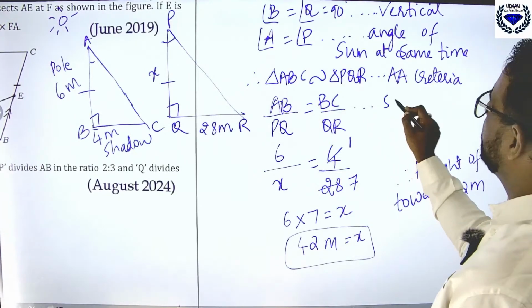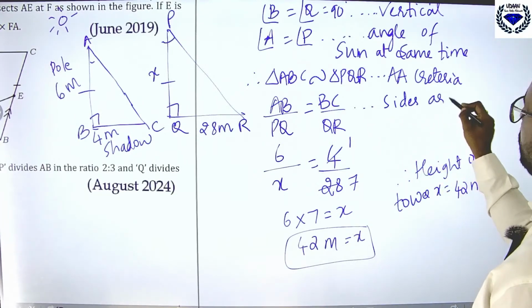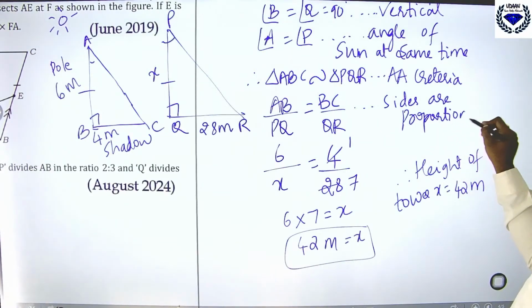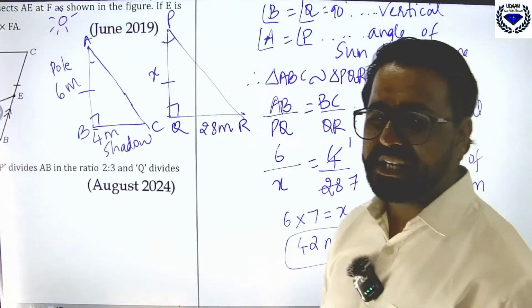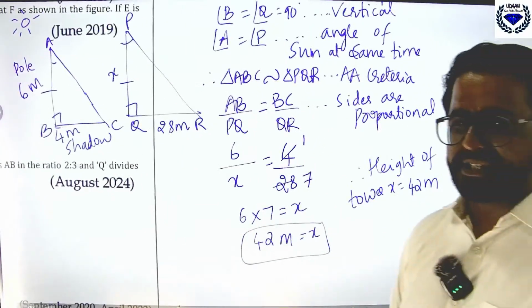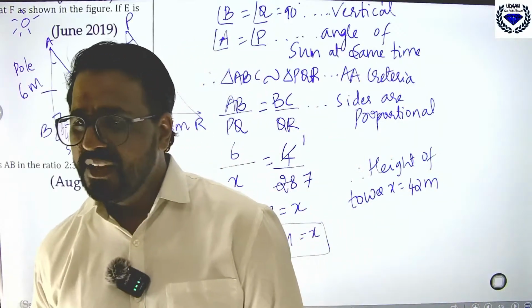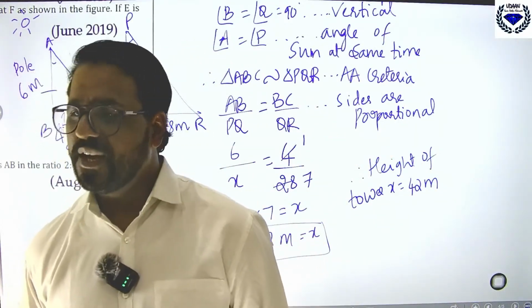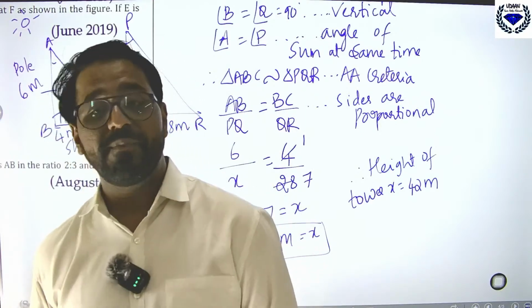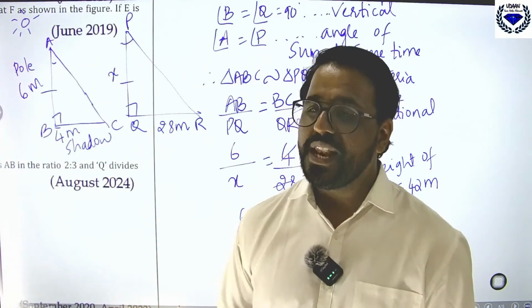Here you can write: if two triangles are similar, then the corresponding sides are in proportion. Like this you should be able to solve this one. I hope you are following. Most of you are responding. Tanya Kausar has messaged perpendicular, very good. So you are in line with me.